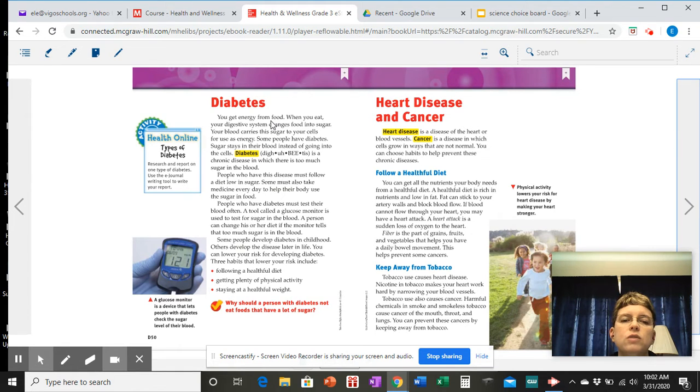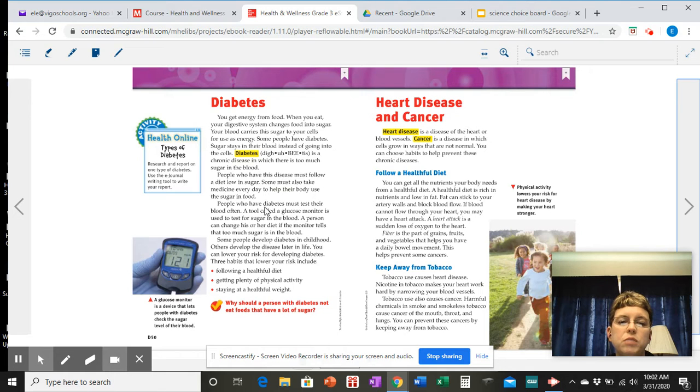Diabetes. You get energy from food. When you eat, your digestive system changes food into sugar. Your blood carries this sugar to your cells for use as energy. Some people have diabetes. Sugar stays in their blood instead of going into the cells. Diabetes is a chronic disease in which there is too much sugar in the blood. People who have this disease must follow a diet low in sugar. Some must also take medicine every day to help their body use the sugar in food.